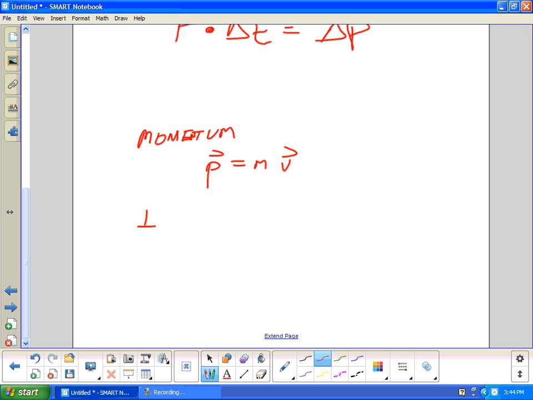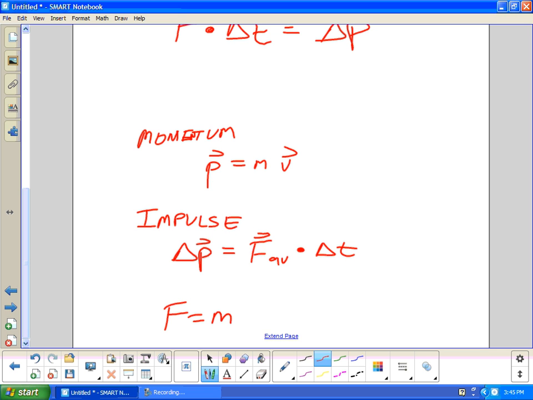You're going to have impulse, which is delta p, the change in momentum, which is going to be the average force times delta t. And finally, we have the equation from Newton's second law, which is force equals ma, mass times acceleration. These are the three equations you need to do problems.